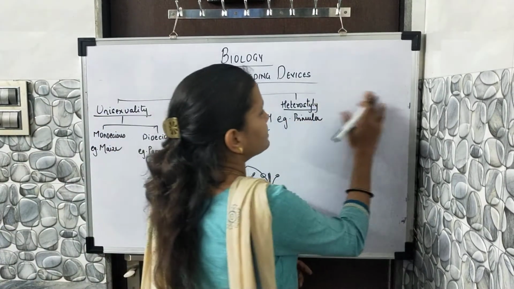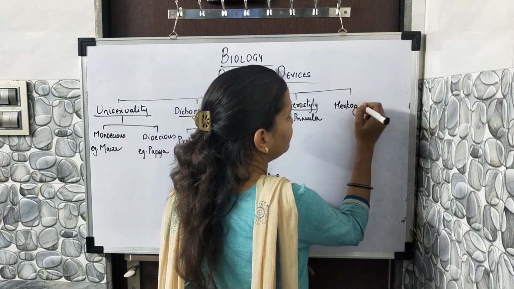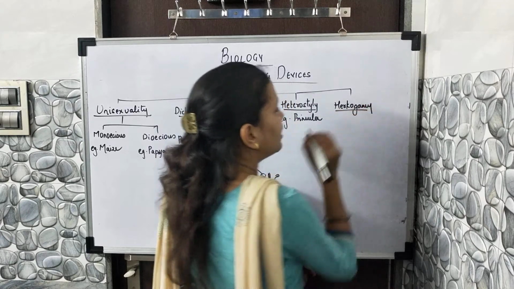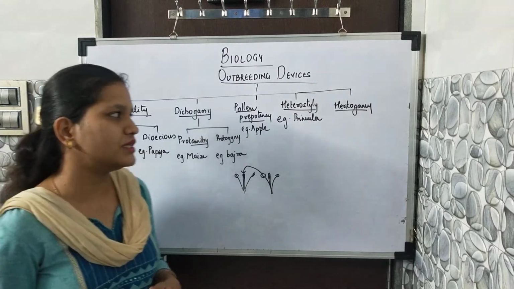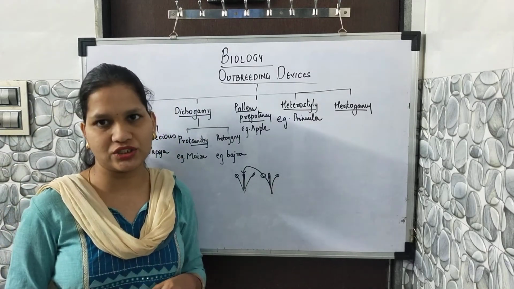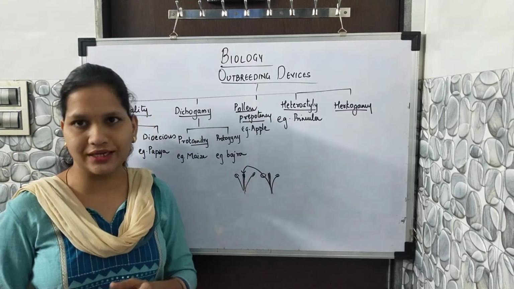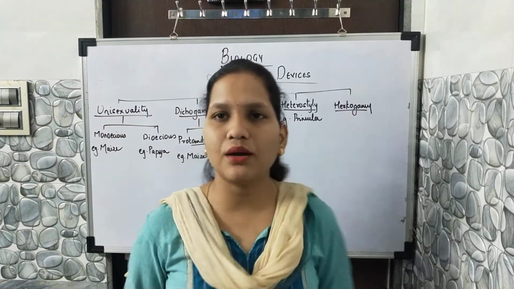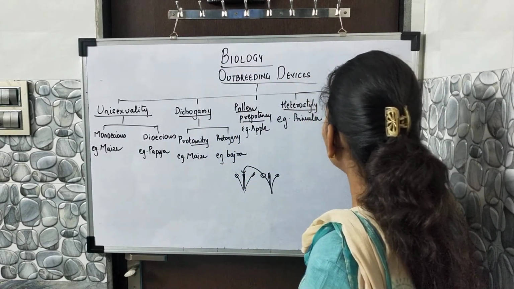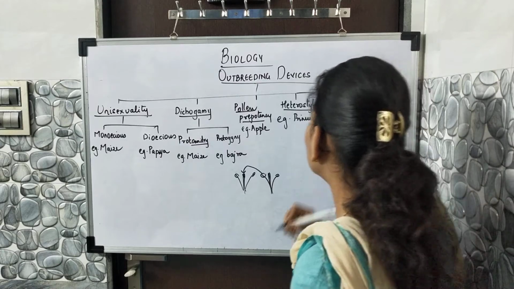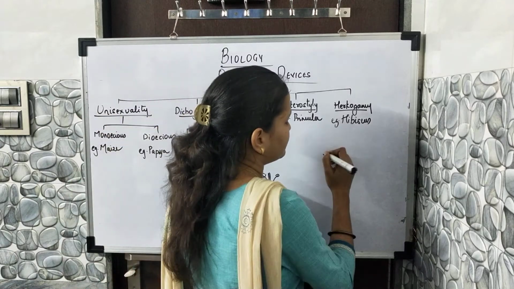Next, when we are discussing the next type, it is called hercogamy. What do you mean by hercogamy? Again, it has the same concept, avoiding pollination. Everywhere we have seen that they are trying to avoid pollination. As we are discussing hercogamy, the example is hibiscus. Students, I have taken the example hibiscus because we all know the hibiscus flower.